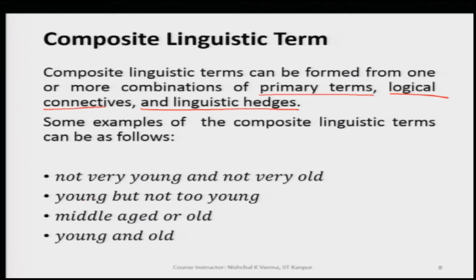If we can use primary terms, logical connectives and linguistic hedges, then one of the composite linguistic terms can be like this: not very young and not very old.